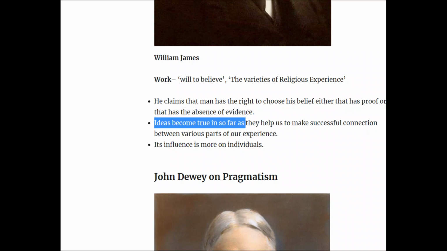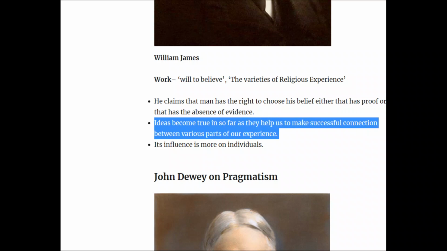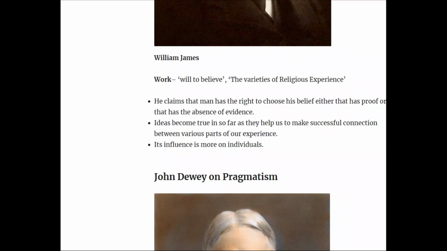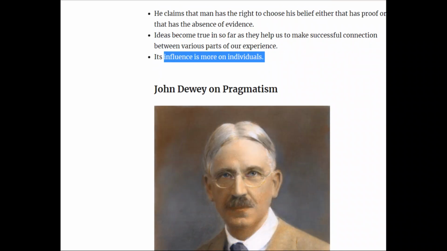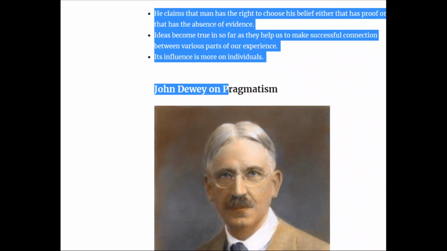Ideas become true when they help us to make a successful connection between various parts of our experience. So a true idea is something which helps us to connect with our experiences, which helps us to make our experiences better. And the clear idea has its influence on individuals, right?